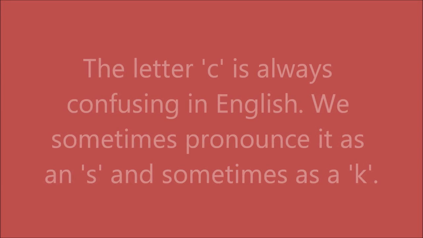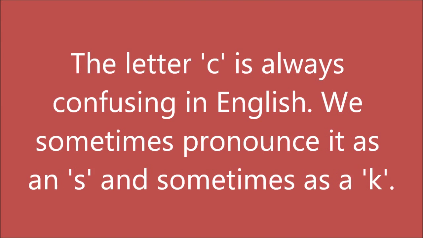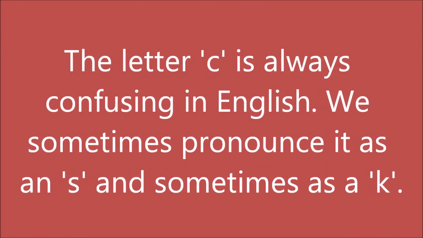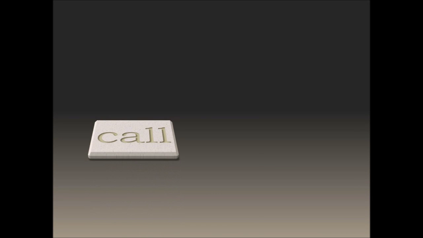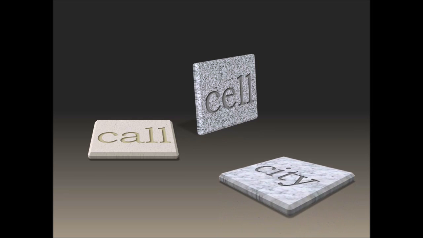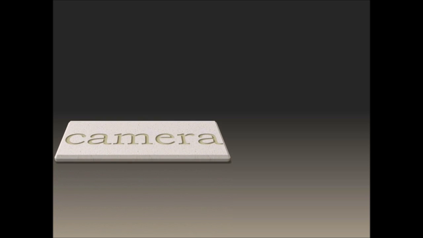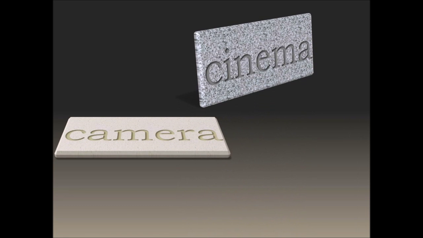The letter C is always confusing in English. We sometimes pronounce it as an S and sometimes as K. Let's have a look today. Call, cell, city, and again camera, cinema, and cyber. Isn't it confusing?